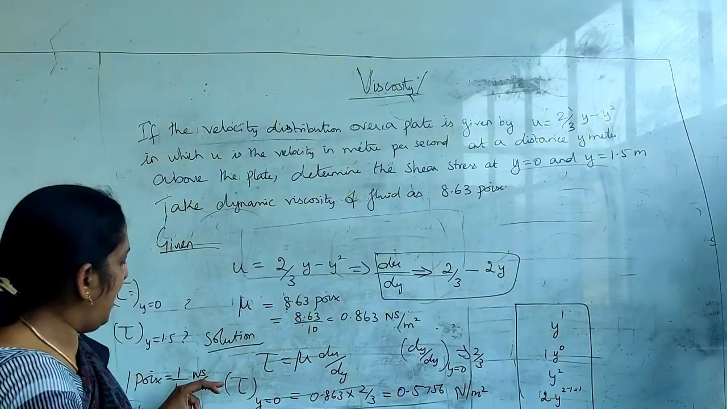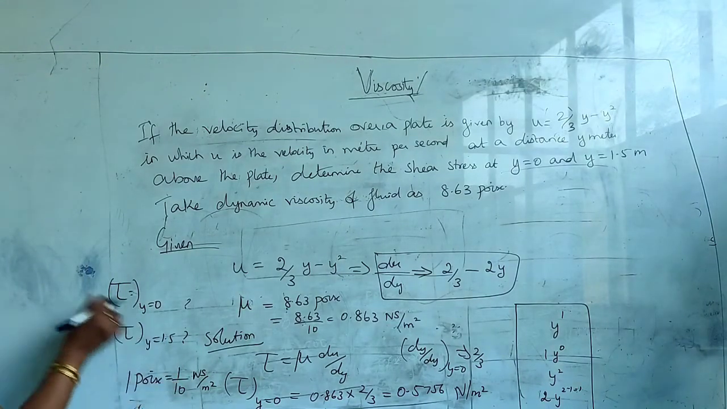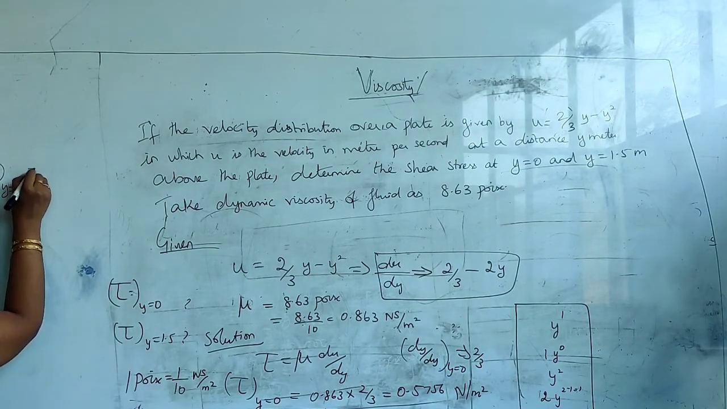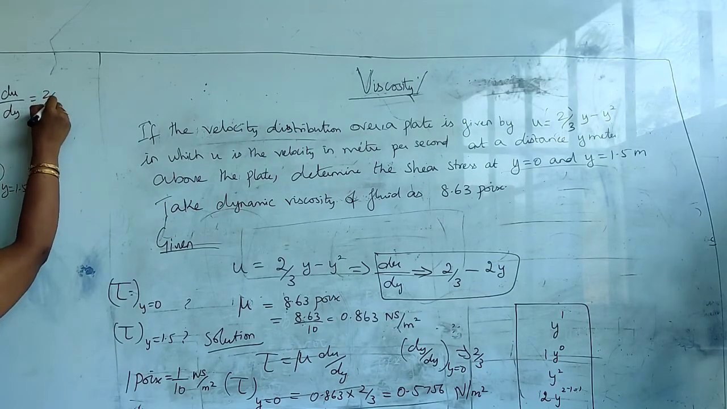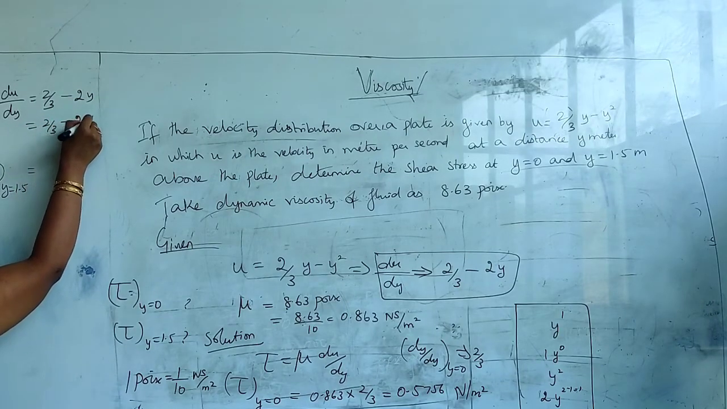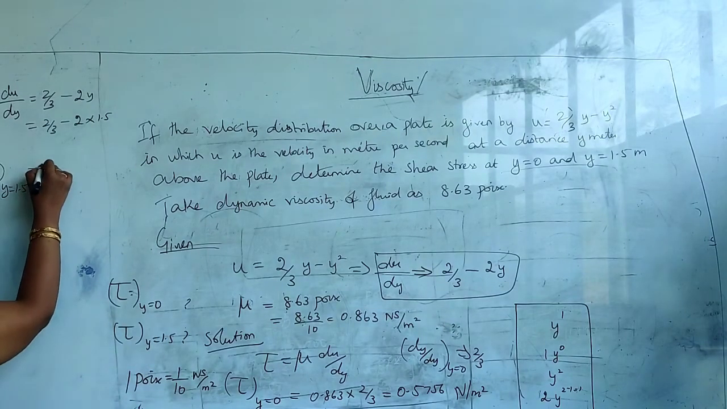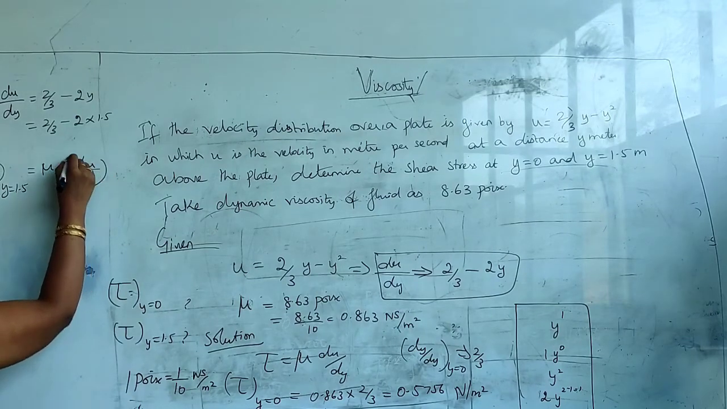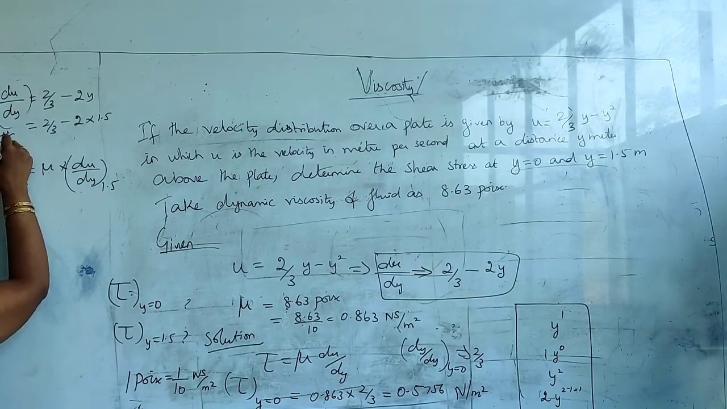So when you come for the second case, that is tau in terms of y is 1.5. So here what is our case? Put y is equal to 1.5 in the above expression. So du by dy is equal to 2 by 3 minus 2 into 1.5. Okay, so here this expression is once again mu into du by dy. So this du by dy with respect to 1.5, we have got these values.